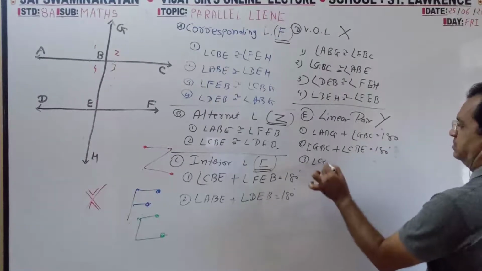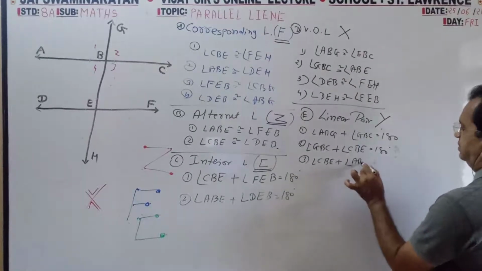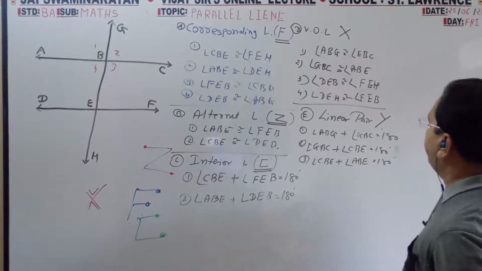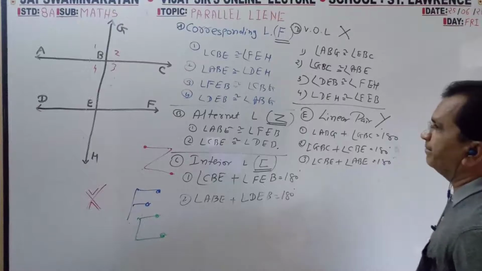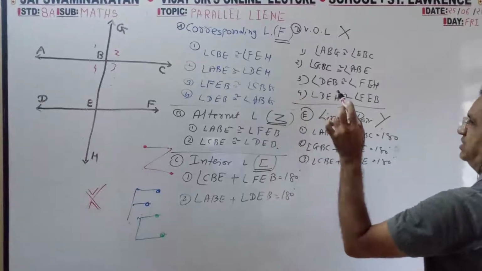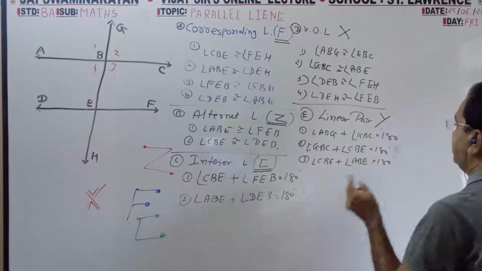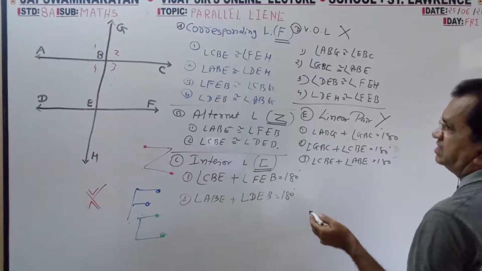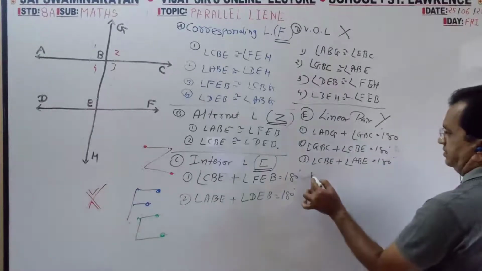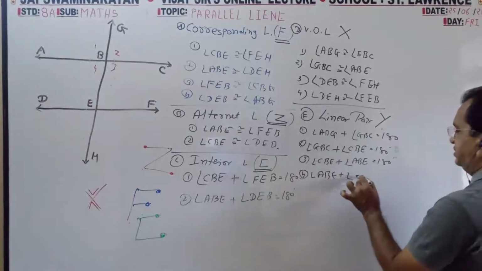Third, fourth, ABE. ABG, GBC, CBE, ABE. Now ABE, ABG.